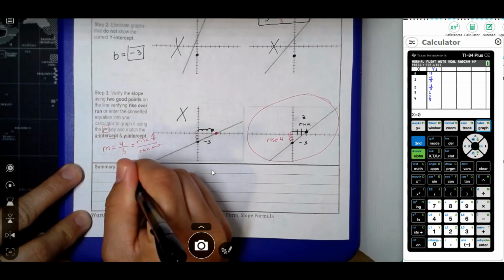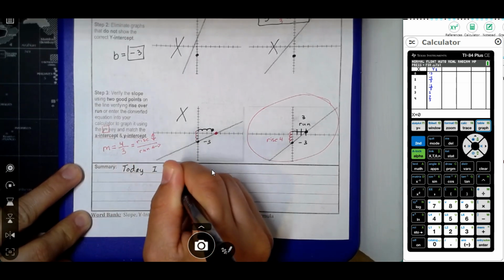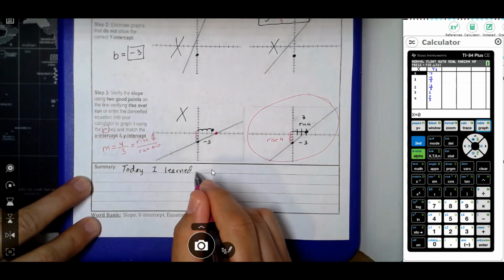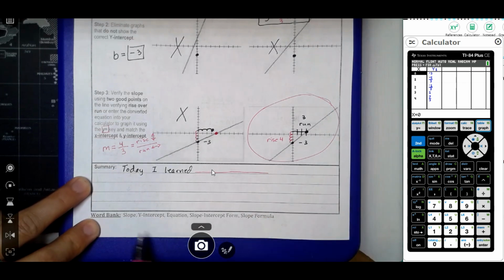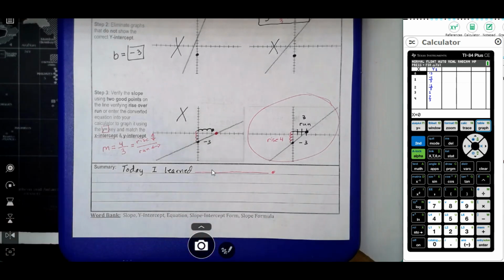You're going to first say, today I learned, and then you're going to tell me what you learned about. And your goal is to use these words in the summary. Period. So you're going to finish that sentence. Today I learned. You might say, I learned how to find slope and how to match a graph. Whatever it is that you felt that you learned, you're going to write it in that first sentence.